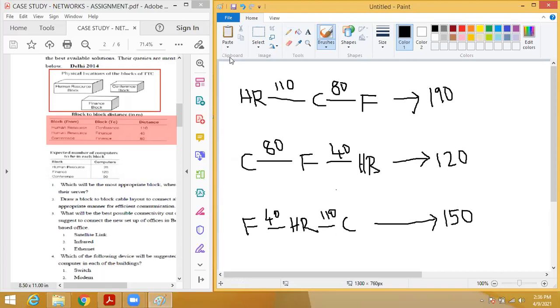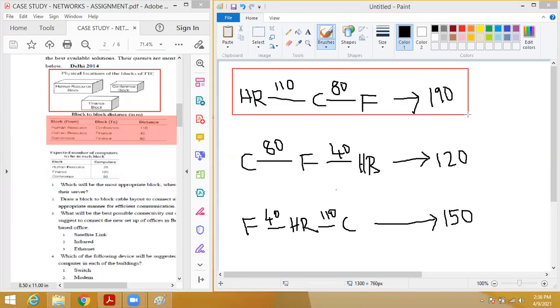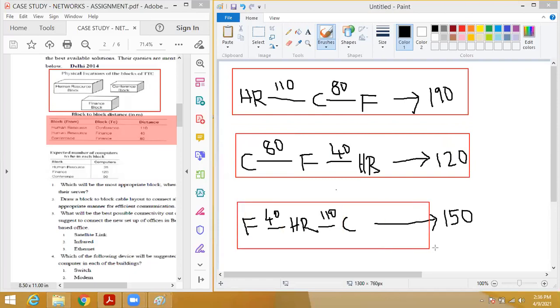Students, everyone understood? Yes, sir. Sir, in this third option, instead of HR, we can give conference also, sir? Finance to conference, then conference to HR? That will be like the first option. That will not be different from the first one. So you have to make three different things. This first one is the first possible, this is the second possible, and the third is a different possible. These are the three different layouts.